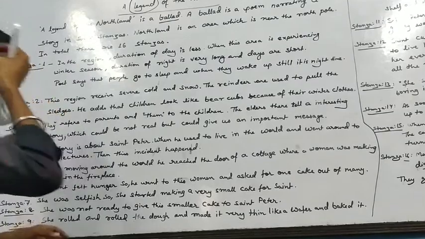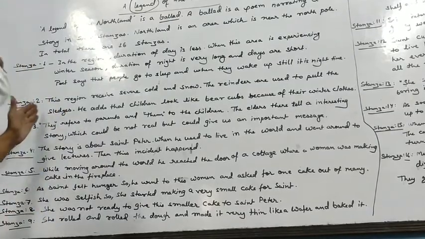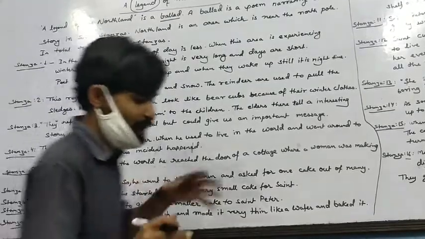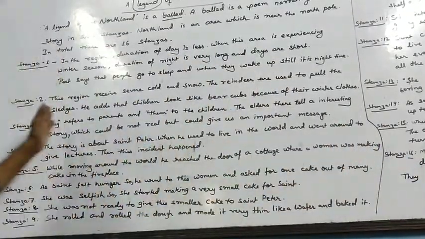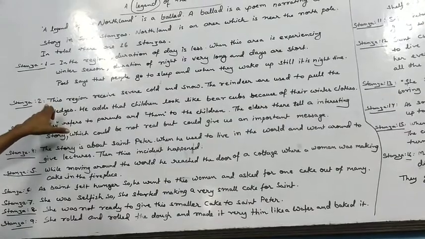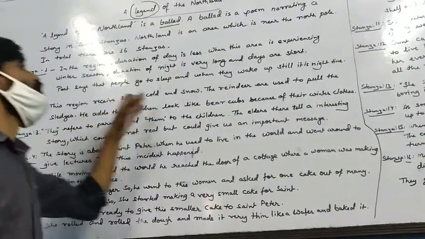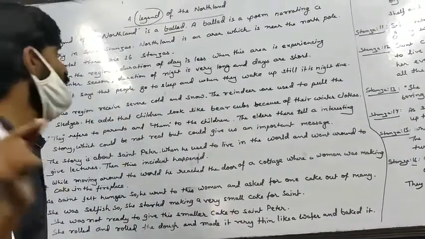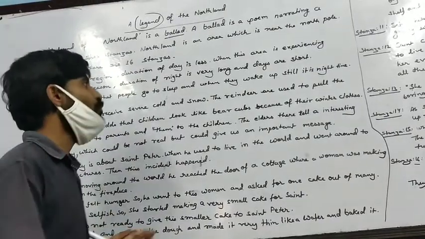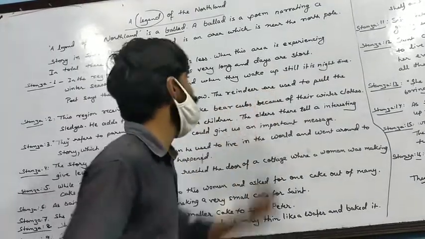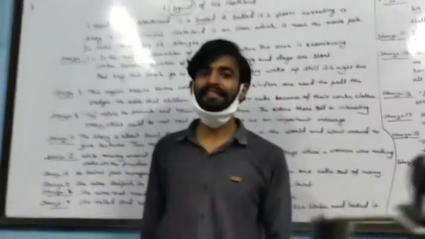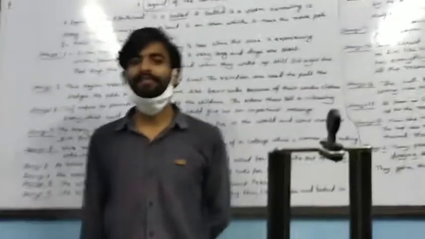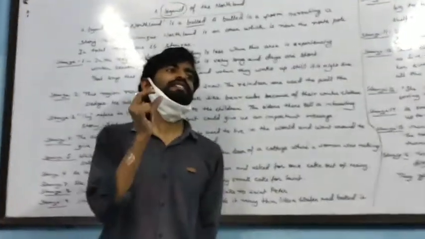Stanza number 2. In stanza number 2, how much coldness this region receives is being said. This region receives severe cold and snow. The reindeers are used to pull. Here the reindeers and the sledge have been used.